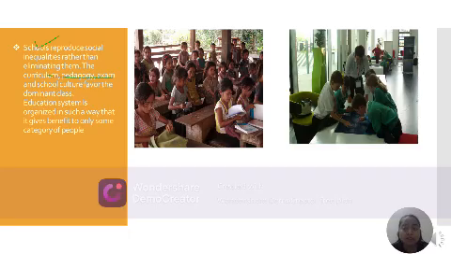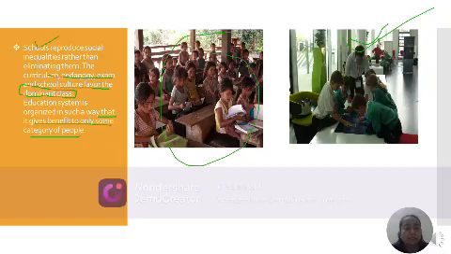The curriculum, pedagogy, exams, and school culture favor the dominant class, the powerful class. The education system is organized in such a way that it gives benefit only to certain categories of people. For example, in a private school you are guided by a teacher personally, whereas in a government school or in a rural area where there is one teacher and the student-teacher ratio is high, they lack these benefits, whereas the others are getting more benefits.